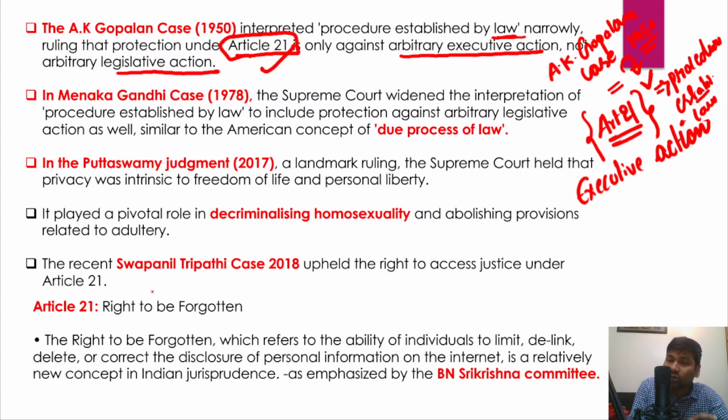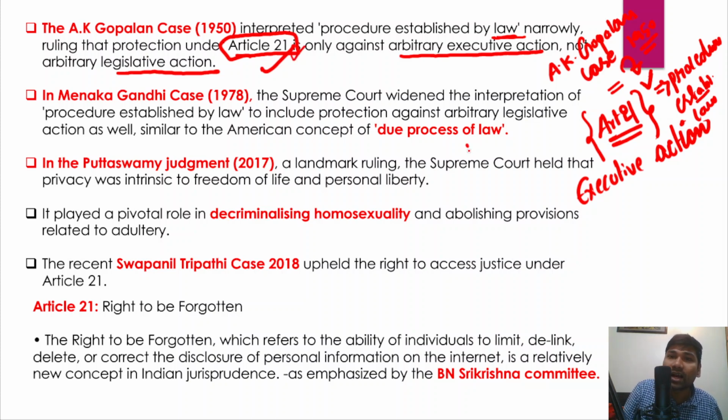Right? So here you could see that Parliament, through a law, can take away your right to life and personal liberty, and that is the narrow interpretation of the right to life and personal liberty under Article 21 of the Indian Constitution in the A.K. Gopalan case.